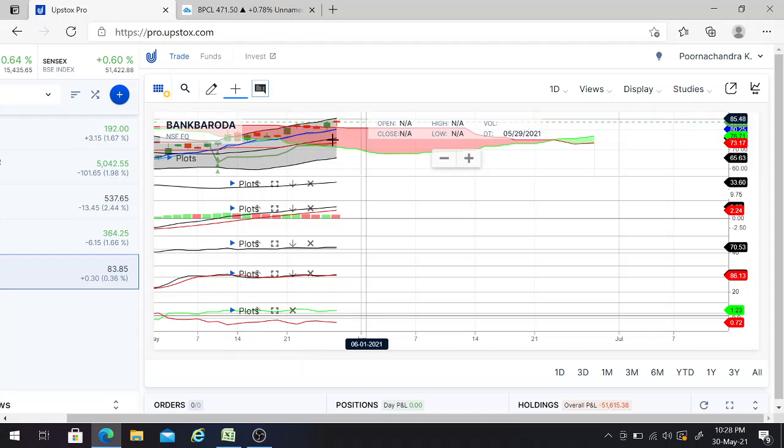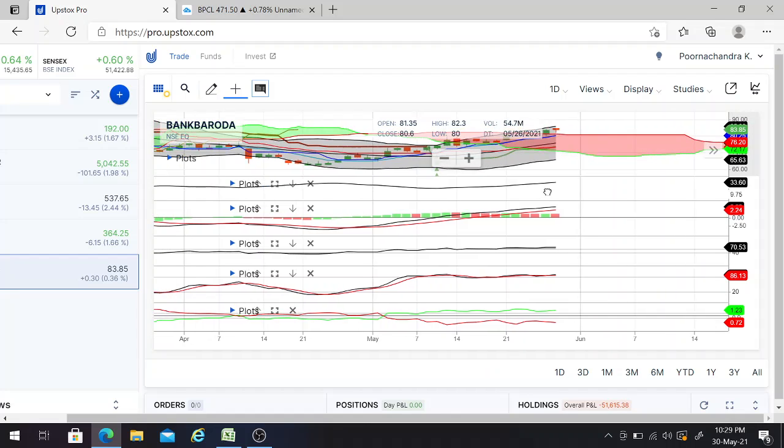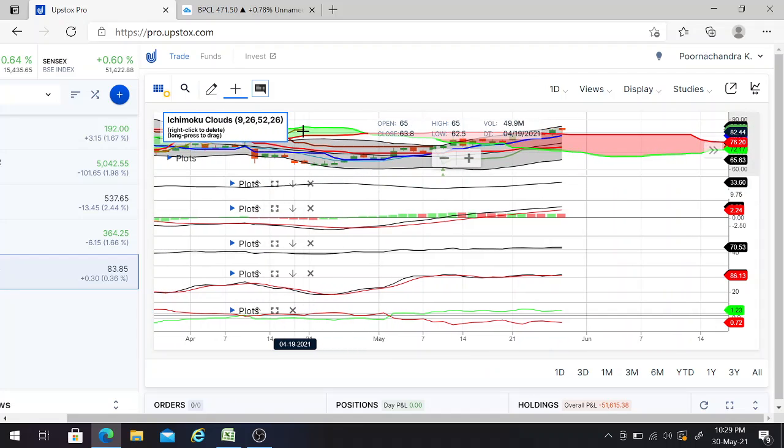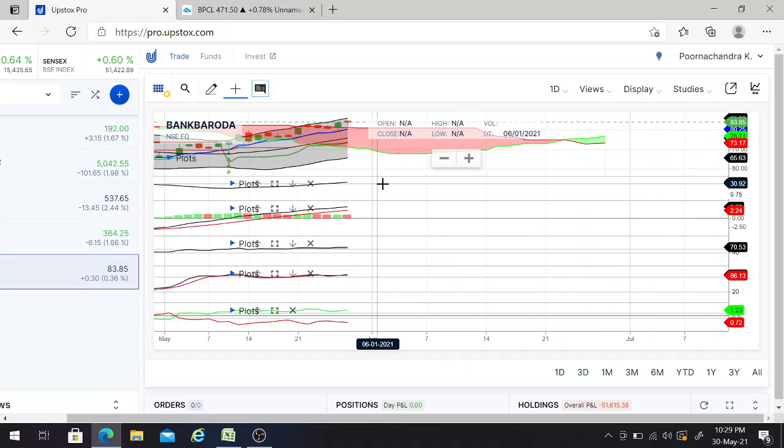And the Bollinger Bands already started expanding in the upward direction, and the candles are in the upper side only. So that gives one more buy signal, friends. And next, in order to satisfy the Ichimoku, we need to see 3 conditions. The first is the cloud, the candles are above the cloud. This gives one buy signal. The super trend is in green color, so this gives one more buy signal. And the next one and the last one in the Ichimoku is whether the gray line is above the candles or not. So the gray color line ended here and it's above the candles. This gives one more buy signal, friends. That means all the 3 conditions got satisfied in the Ichimoku, so the Ichimoku cloud gives the overall buy signal.